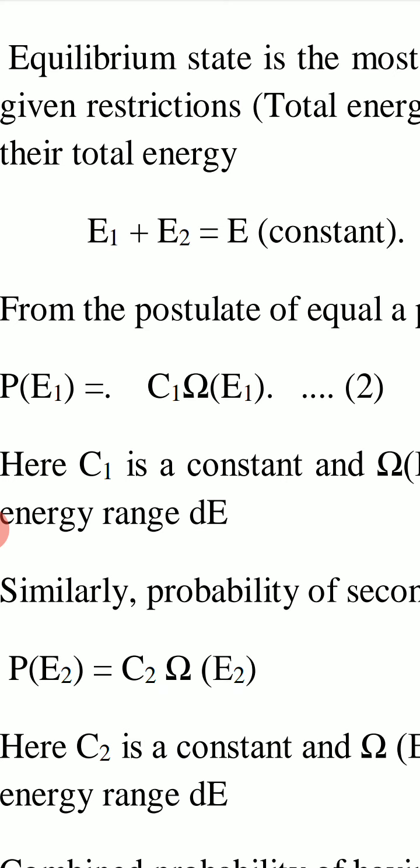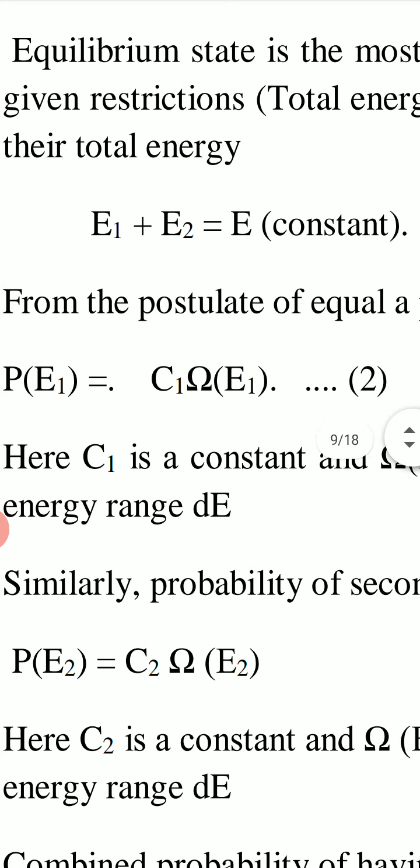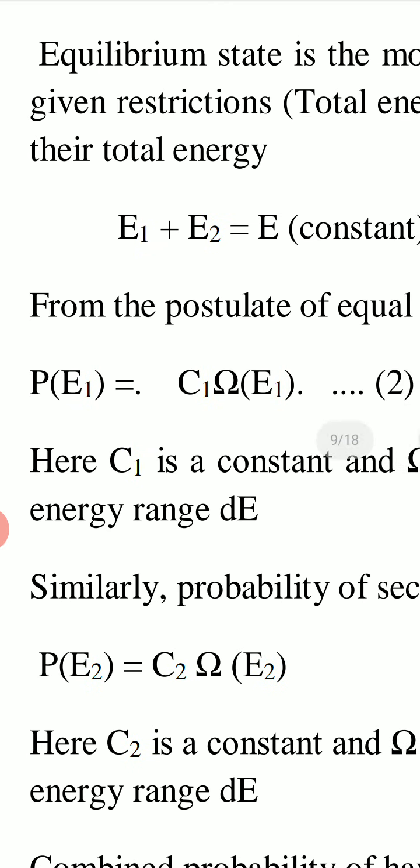So we are considering two systems in thermal contact with each other. Energy of first system is E1 and energy of second system is E2. And we have the condition that total energy is constant. So we assume E1 plus E2 equal to E, which is constant.